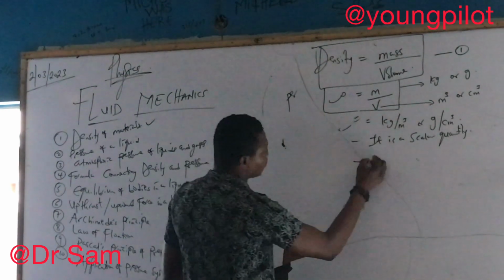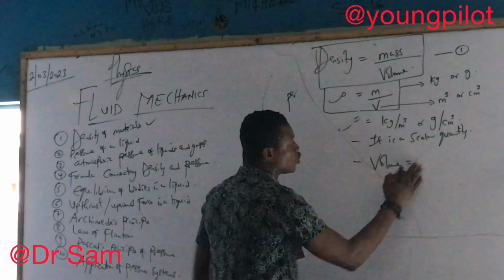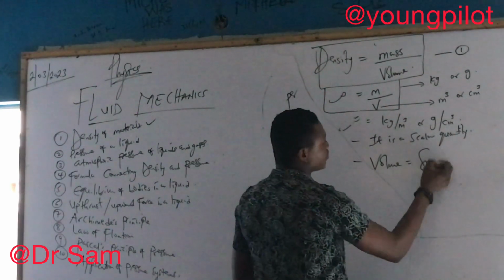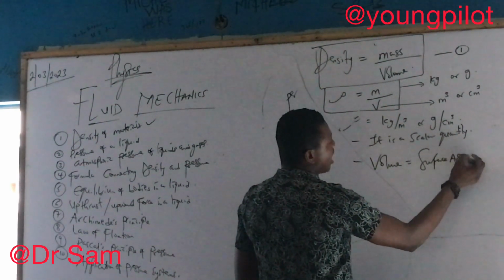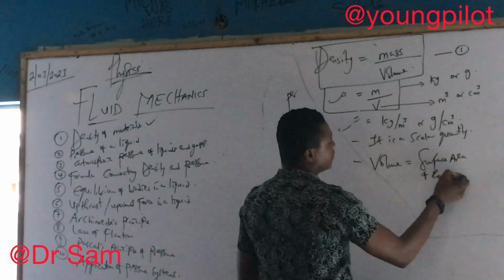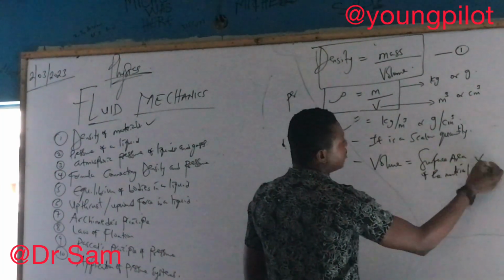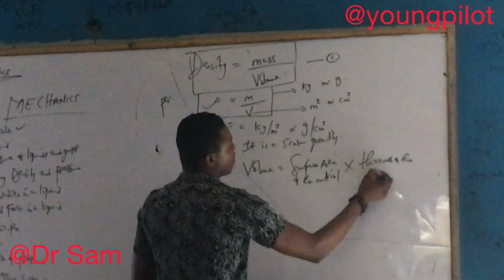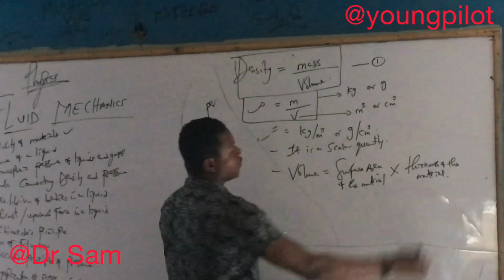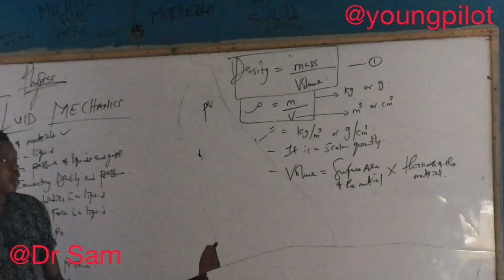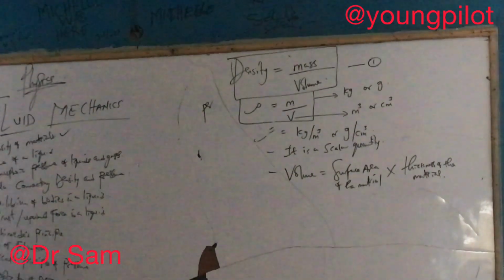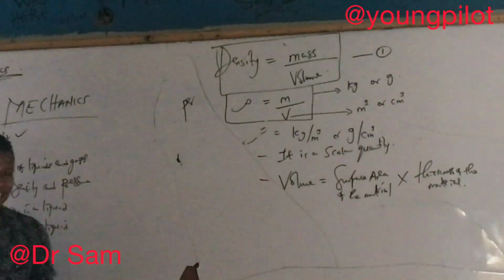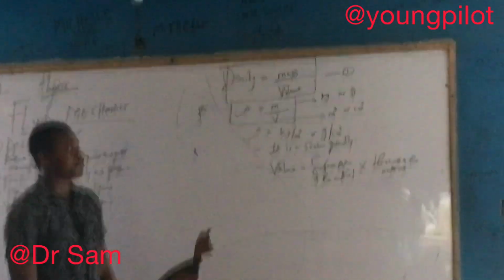Now let's break volume. Volume is equal to area of the material. Let's call it surface area of the material multiplied by thickness of the material. This will give us volume. The volume of any material is the surface area of that material multiplied by the thickness of the material.